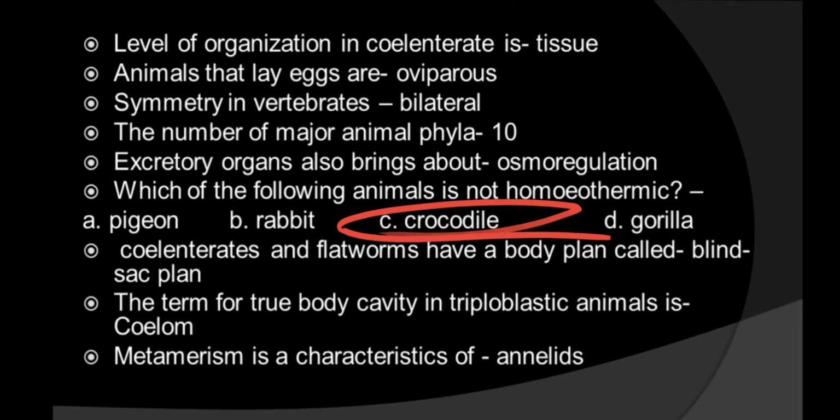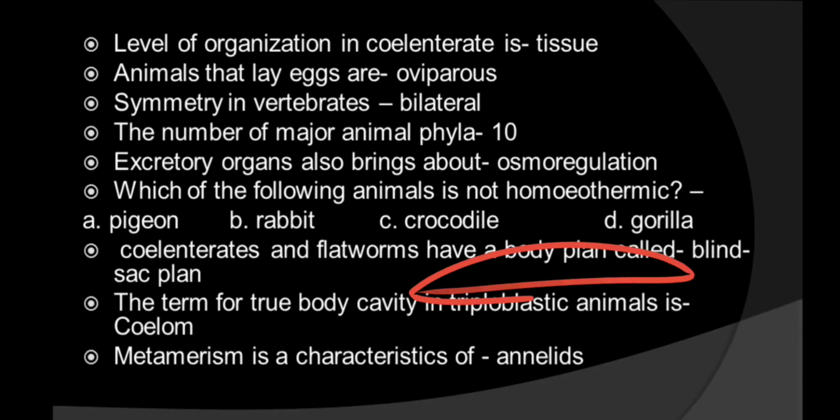Next one, coelenterates and flatworms have a body plan called. So coelenterates and flatworms have a blind sac body plan. You know that a blind sac body plan has only a single cavity. The digestive tract has a single outlet for both mouth and anus. Only one cavity is there.